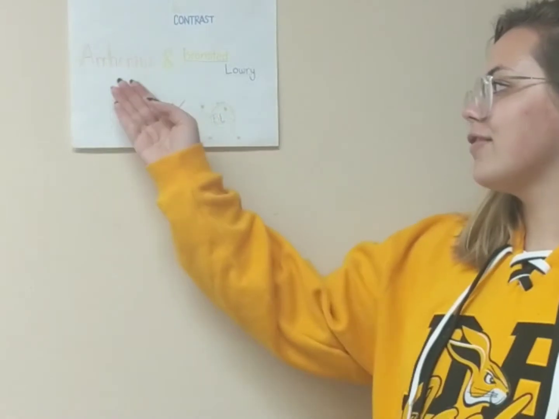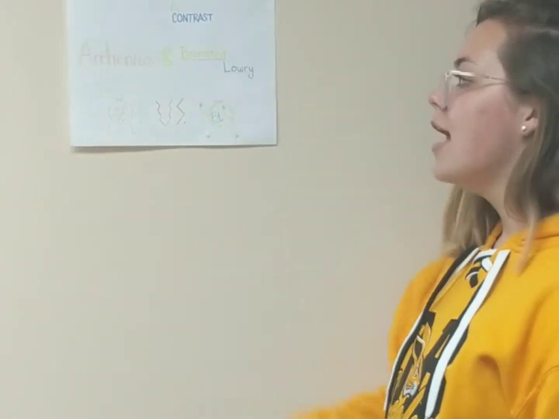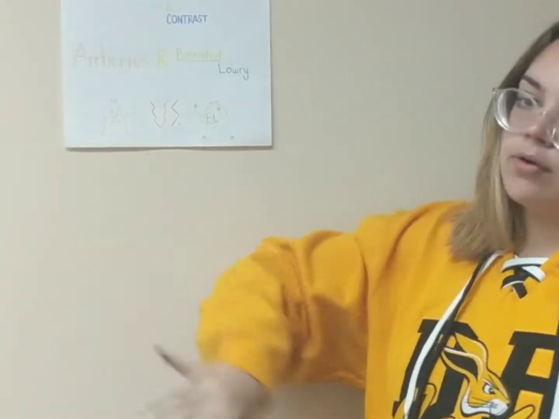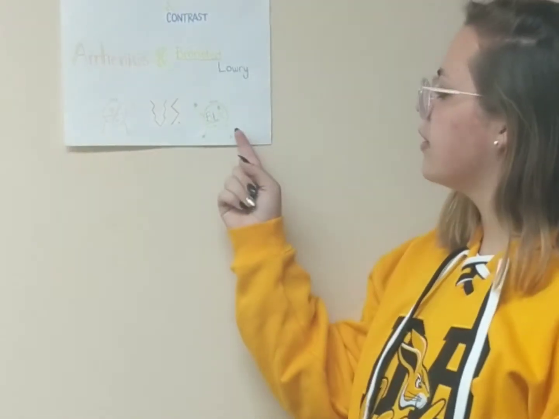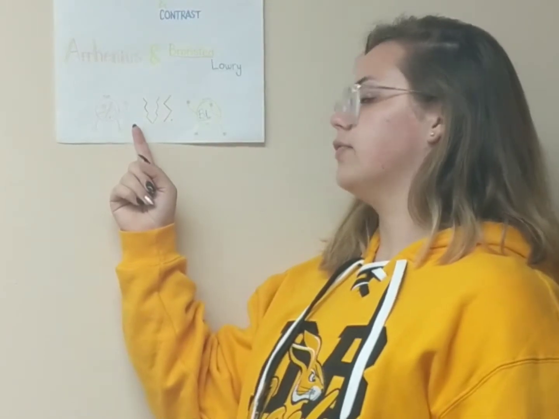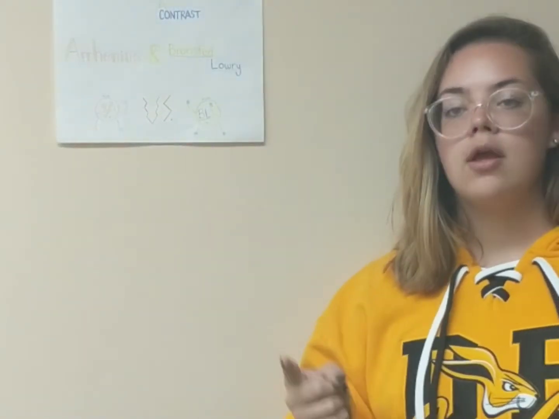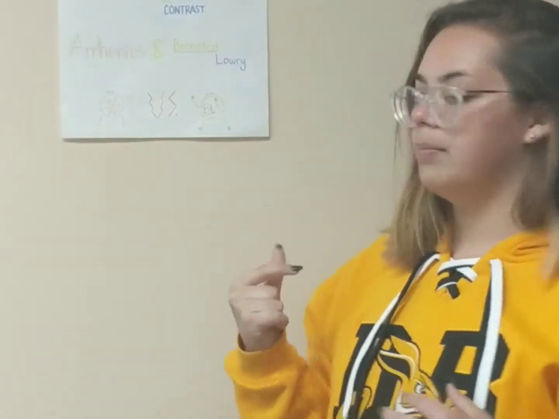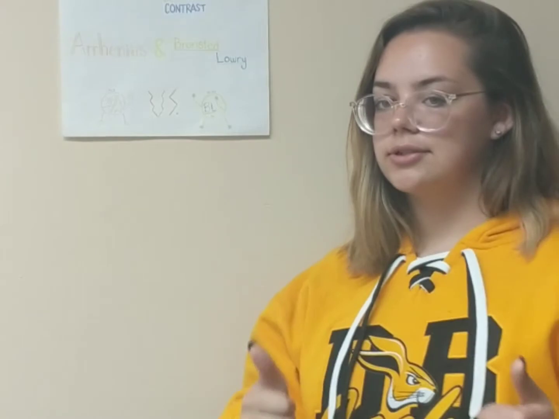So, compare and contrast Arrhenius and the Bronsted-Lowry theories. Now, in the Arrhenius theory, acids always contain H+, and bases always contain OH negative. With the Bronsted-Lowry, bases don't need to contain OH negative, so the acids donate a proton to form H3O+. Now, the thing that's similar between these two is that in the theories, their acids are proton donors.